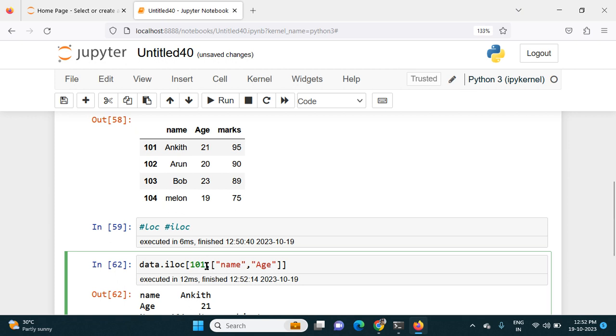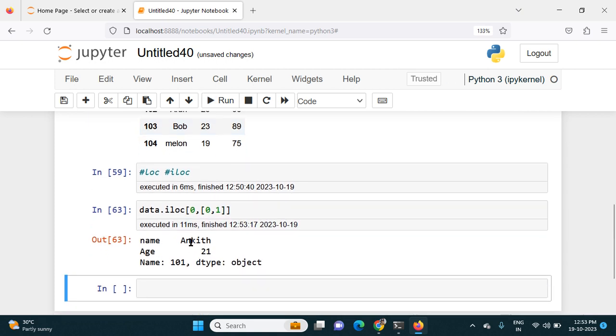Here, instead of 101, I have to use 0. In the place of the age and name, I have to give the actual index of this age and name. That is, name is 0 and age is 1. So I have to give 0 comma 1. Let's run this. What will we get? We get the same result.